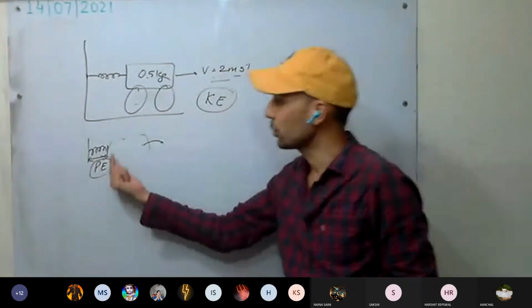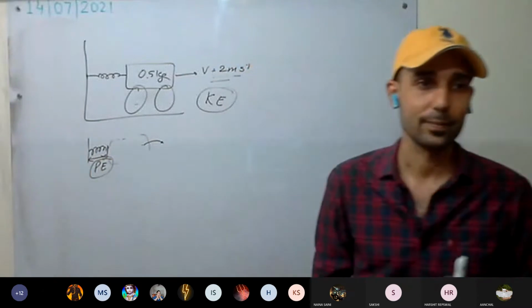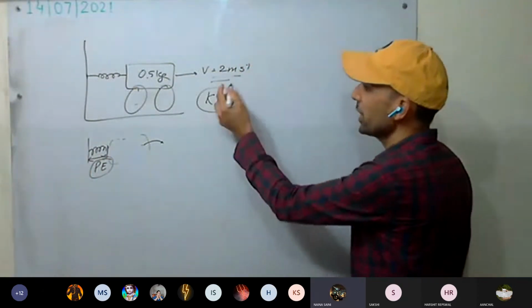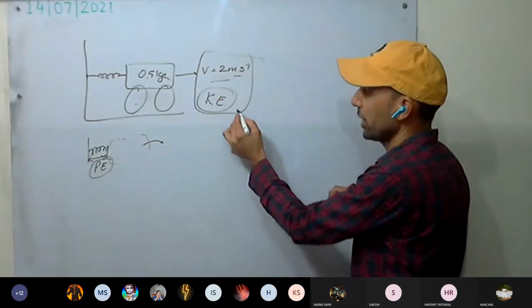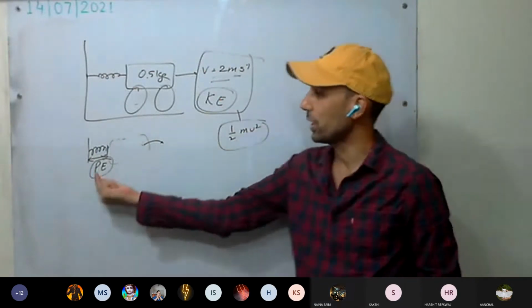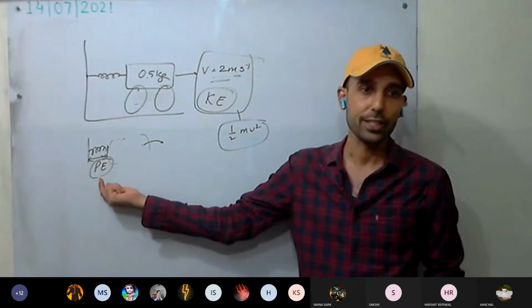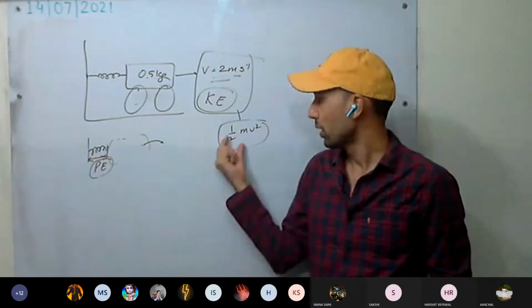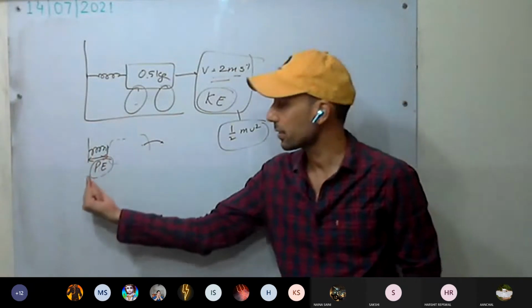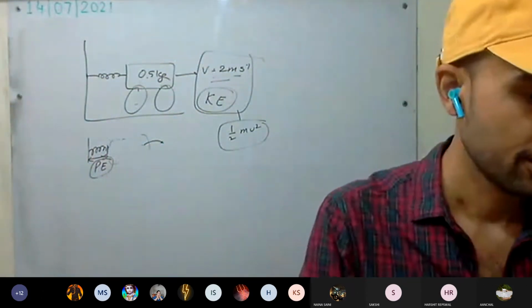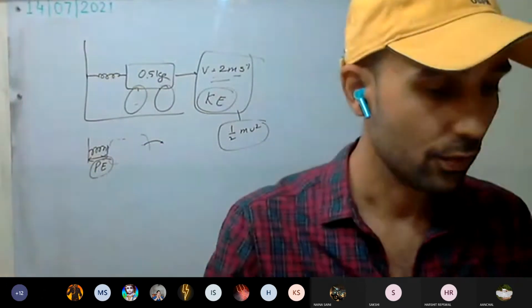So we have to calculate this potential energy. How can we calculate? Potential energy is equal to kinetic energy. So we will calculate this kinetic energy, half mv square. And this kinetic energy was stored earlier as the potential energy in the spring. So whatever this kinetic energy is, that is the potential energy that was stored in the spring. This is clear.